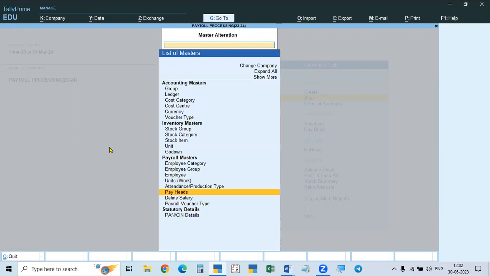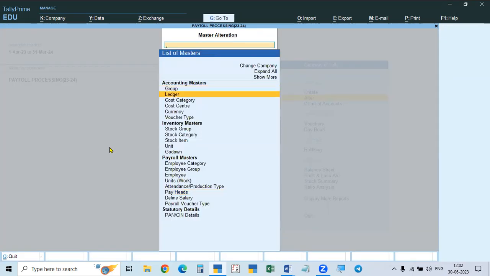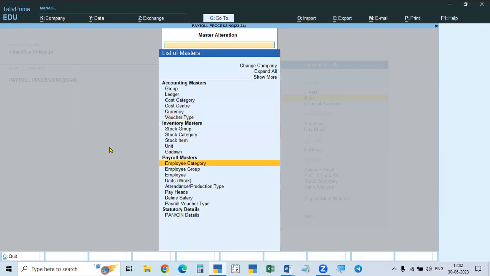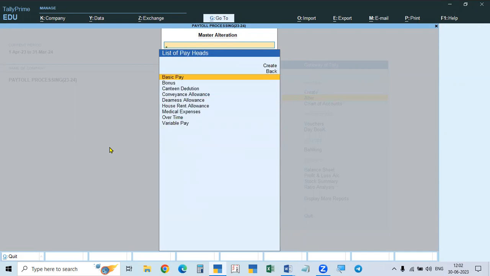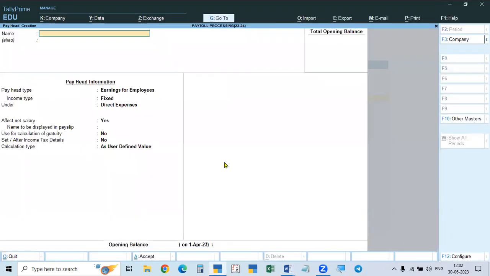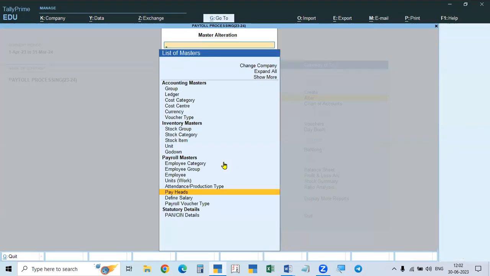That's why it is always better to use the alter button only. With ledgers too, you go to ledger and all the ledgers you can see. Similarly, we go to pay heads, so all the pay heads we can see. Okay, now we go to the create button and we will create the pay heads, that is the deduction pay heads. In this deduction pay heads, in the last video, I already did this one.